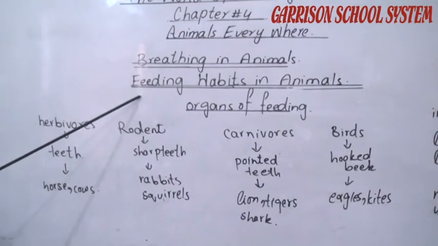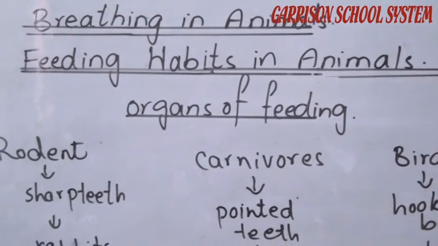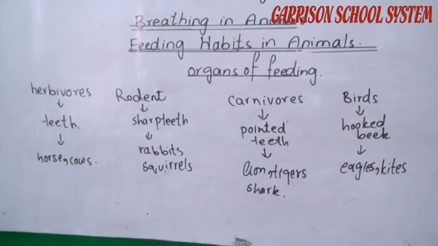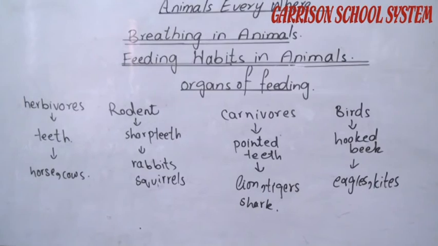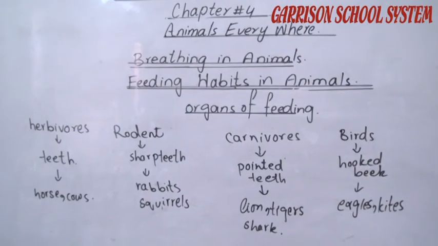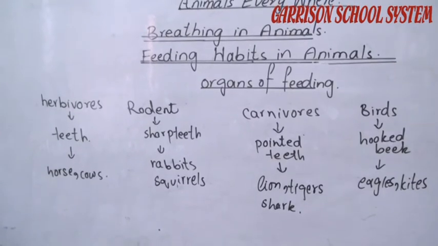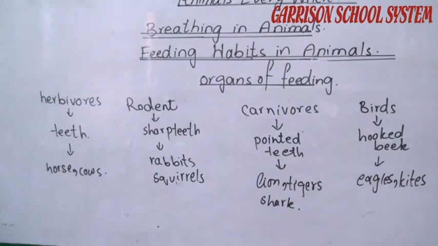Now the topic is the feeding habits in animals. It means that animals use different modes of eating to digest their food and for their survival. We have discussed in our chapter that there are different types of animals, like aquatic animals, terrestrial animals, animals that live on the land, insects, different types of birds, animals jumping on trees, and reptiles, the animals that crawl on the land.